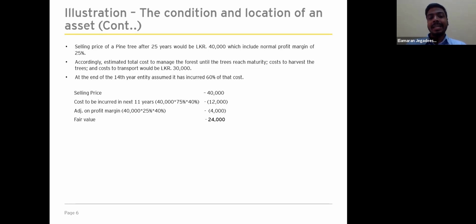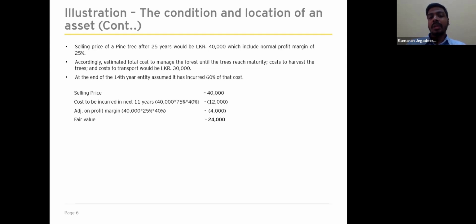And thirdly, as I mentioned earlier, we need to make an adjustment for the net profit margin as well, because the margin in relation to this 12,000 needs to be adjusted. So we have already identified the margin is 10,000, because 40,000 is your selling price and 25% is your selling margin. So 10,000 will be a profit margin if it is for the 40,000 price.